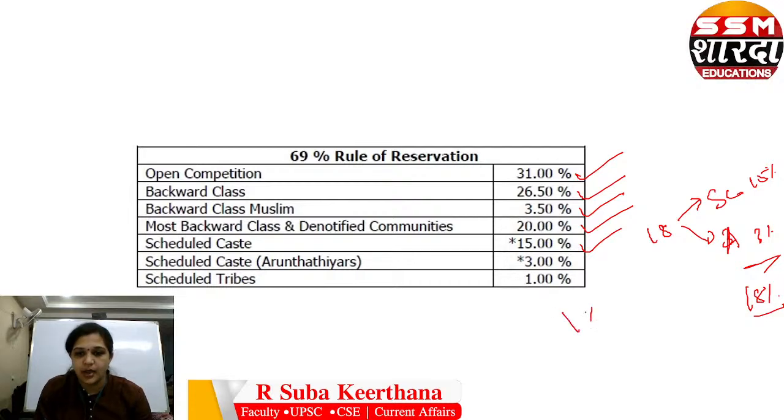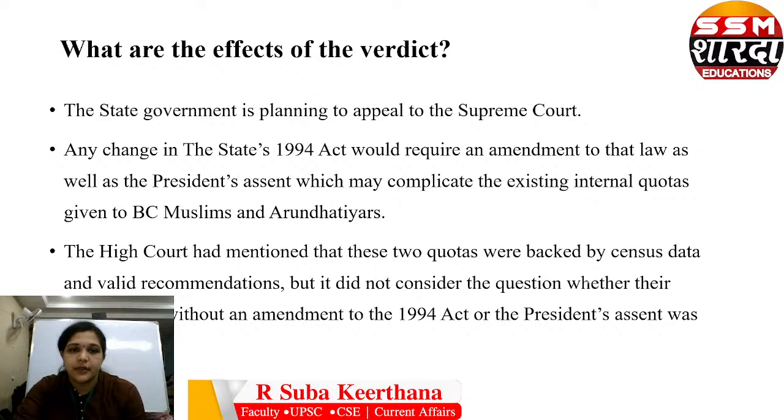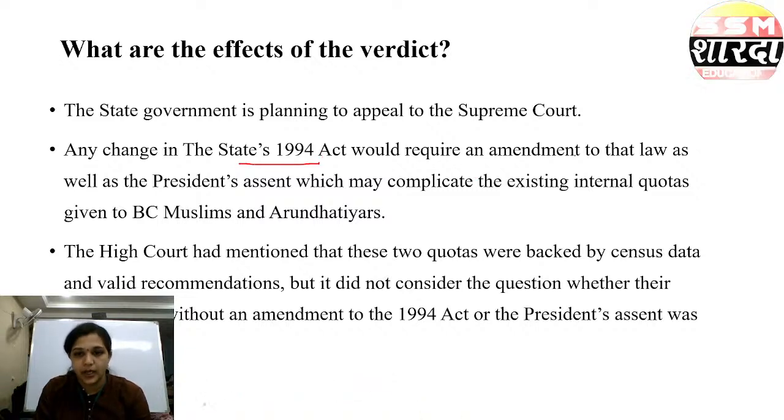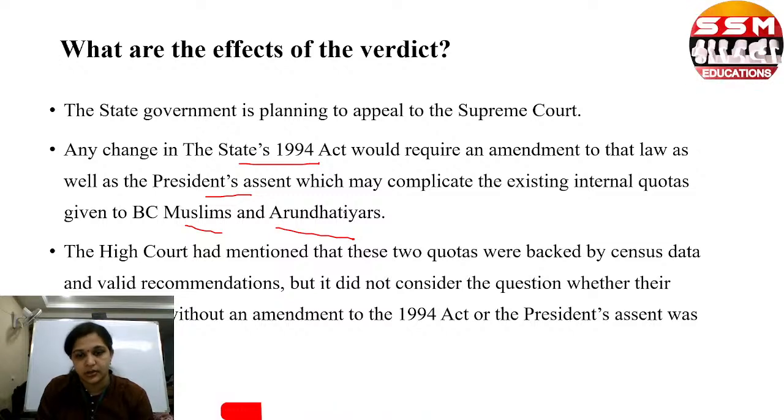And scheduled tribes have 1 percentage. So what are the effects of the verdict? The state government is planning to appeal to the Supreme Court. Any change in the state's 1994 Act would require an amendment to the law as well as presidential assent, which may complicate the existing internal quotas given to Muslims and Arundhatiars also.